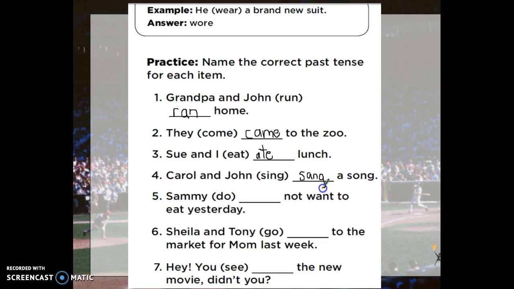How about number 5? Sammy blank not want to eat yesterday. Sammy do not want to eat yesterday does not work. You have to say Sammy did not want to eat yesterday. Change it completely. You can't just add the suffix.